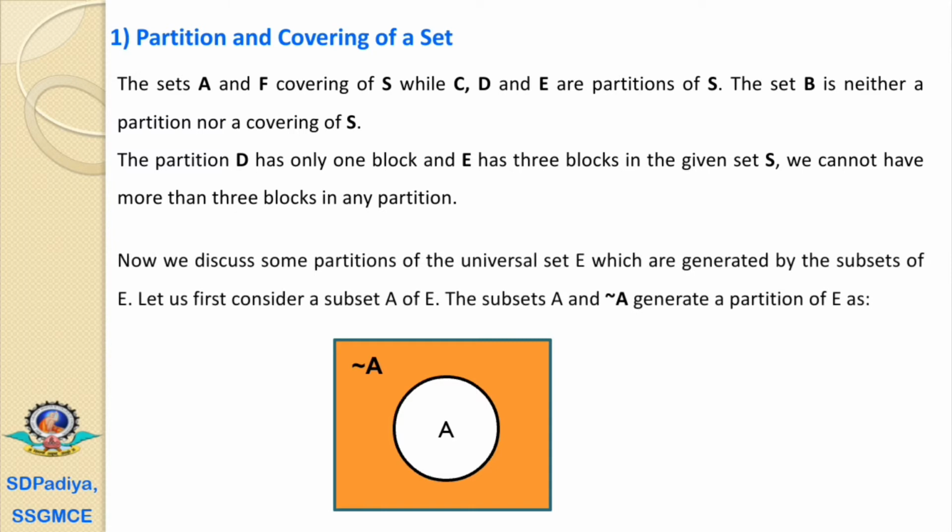Now, we discussed some partitions of the universal set capital E, which are generated by the subset of the universal set E. Let us first consider a subset A of the universal set E. The subsets A and the negation of A generate a partition of E. If we look at the screen, in the universal set, if we have any subset capital A, then other than this set A, the remaining portion of the universal set we can define as the negation of A.